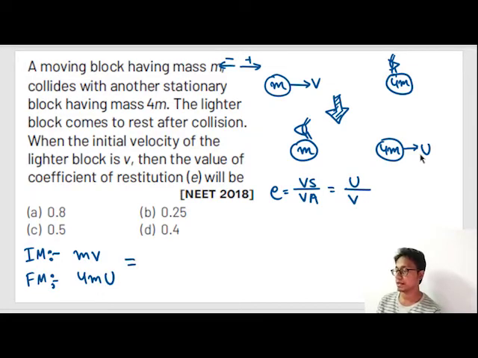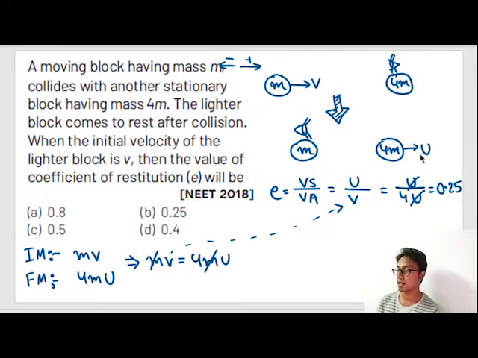And we know that mv is equal to 4mu. m and m get cancelled. So u is equal to v by 4, or v is equal to 4u. Can I substitute this v? Of course I can. So e is equal to u by 4u. u gets cancelled, or 1 by 4, which is equal to 0.25. Our correct option is option number B.